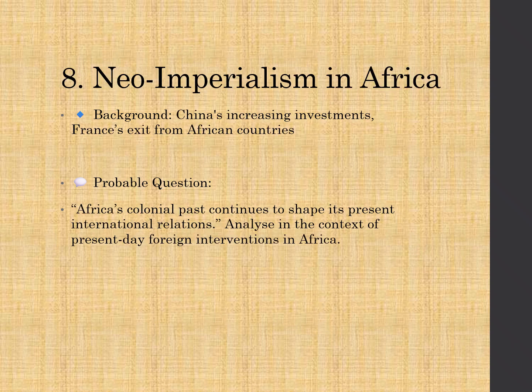Next question area is new imperialism in Africa. China's increasing investment, exit of France from African countries, this is the theme of the news. And what is the question expected? Africa's colonial past continues to shape its present international relation. Analyze in the context of present day foreign interventions in Africa.